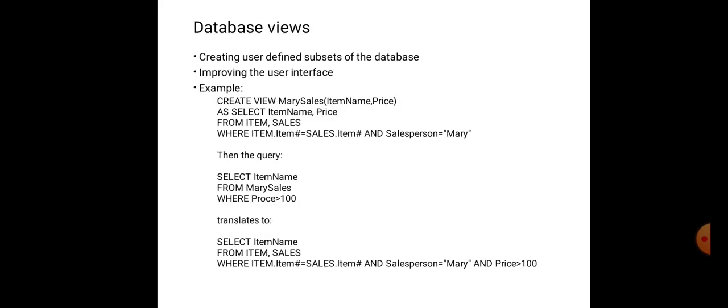Database view: this is a simple database view, creating a user-defined subset of the database, improving the user interface. Create view and then select item type.